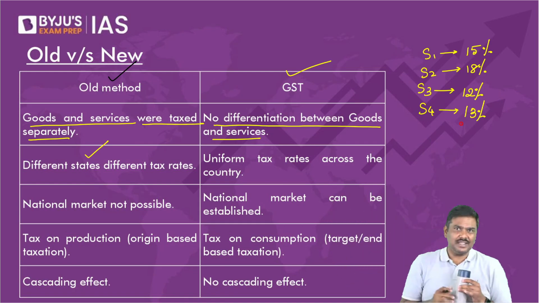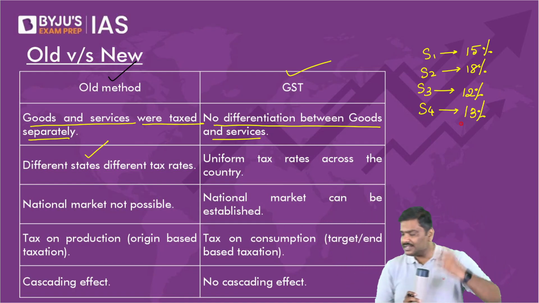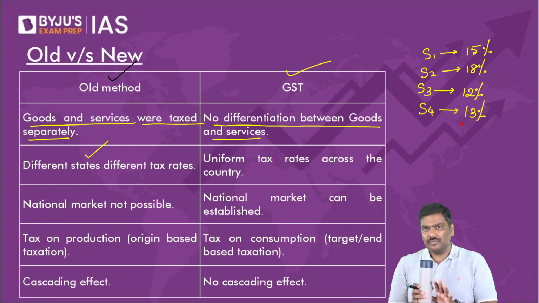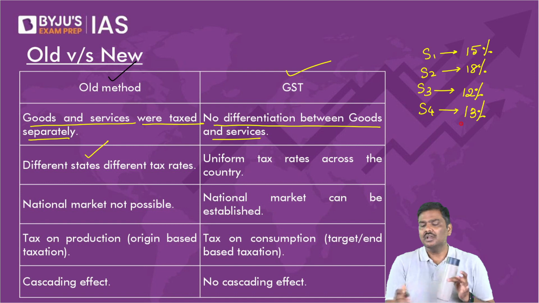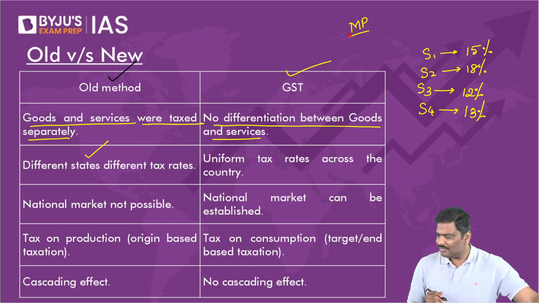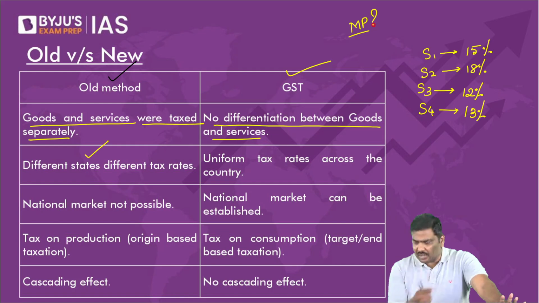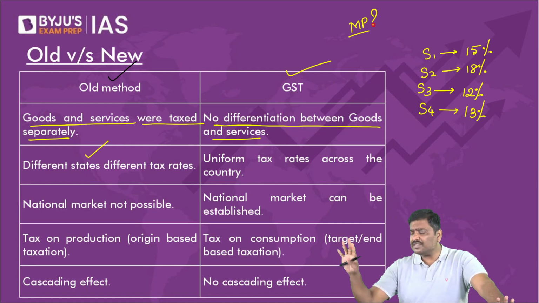But please understand the next point here. The rate of GST remains the same. Let me ask you a simple question. Should the market price, according to you, remain the same? Think logically, by the way. The rate of GST remains the same.